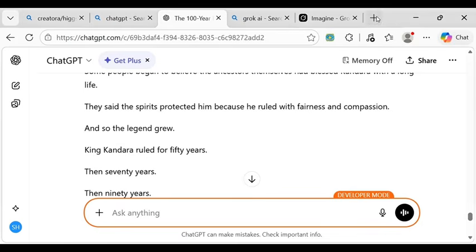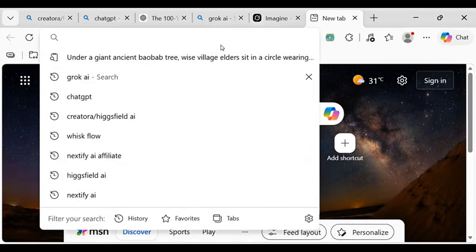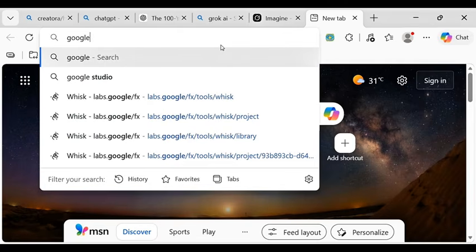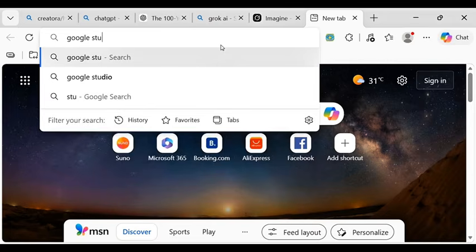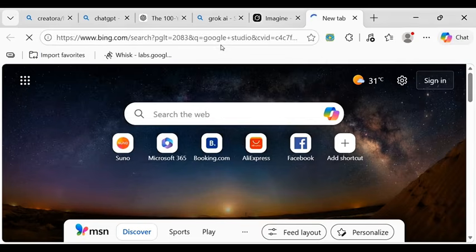So the next thing we are going to do is to go to Google again. On Google, we are going to search for this AI. It is called Google AI Studio. We search for Google AI Studio. So we are going to use Google AI Studio to generate our voiceover. It's a free AI tool, and they have good sound. They have different types of good voiceover sound. So we are going to be using it.